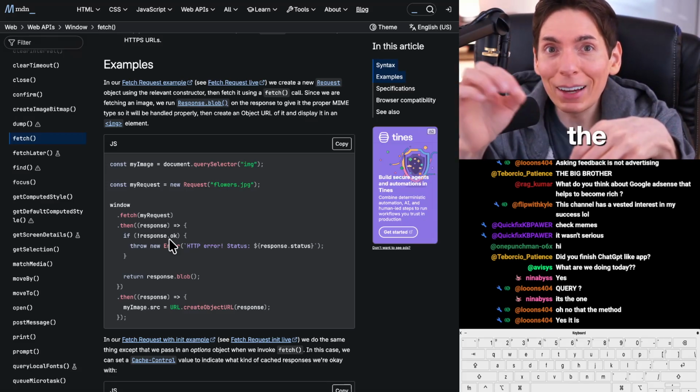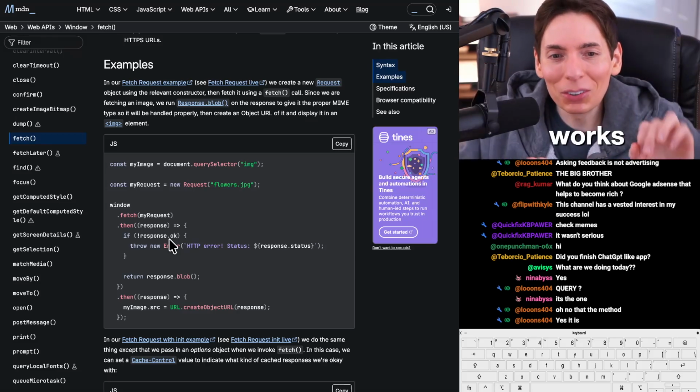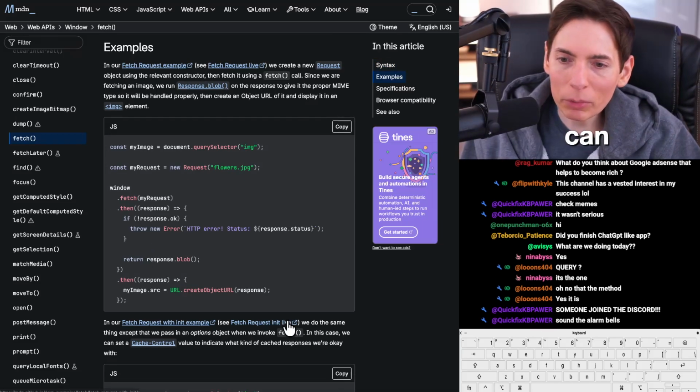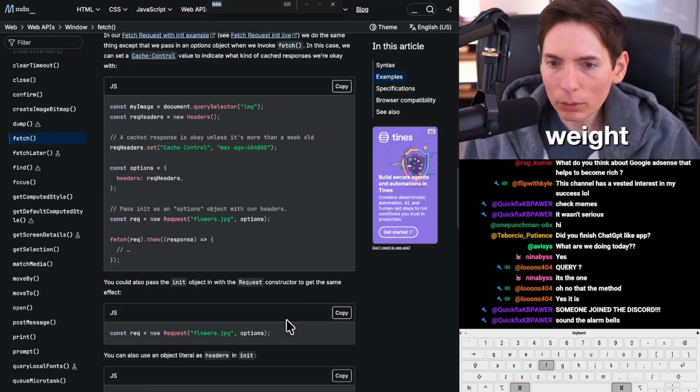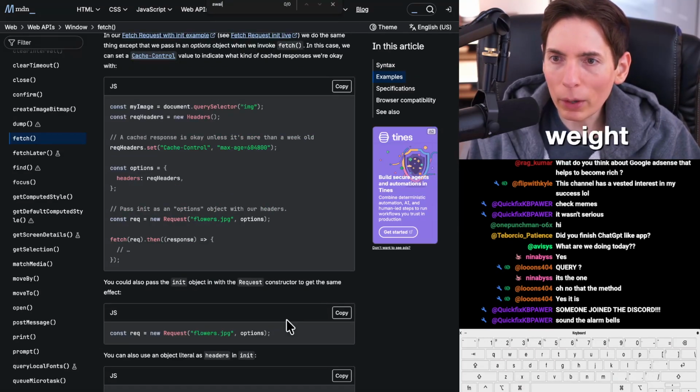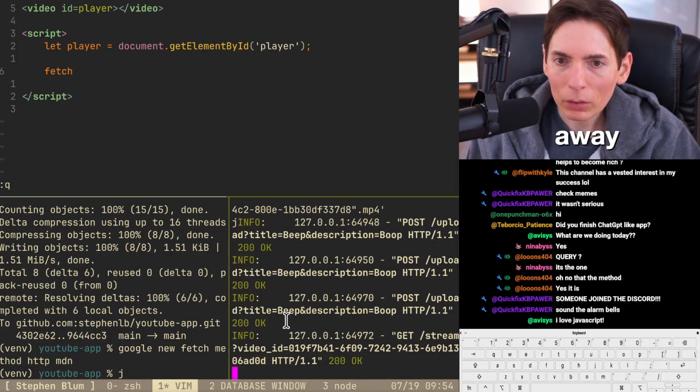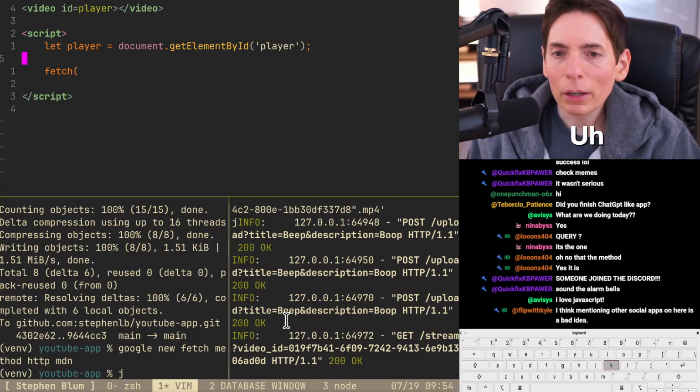So we're going to assign the ID of the video, and we're going to see if it works. Then, can we do await? So we're going to try the fetch await. So we'll say fetch, and then we need to do, let's do this.